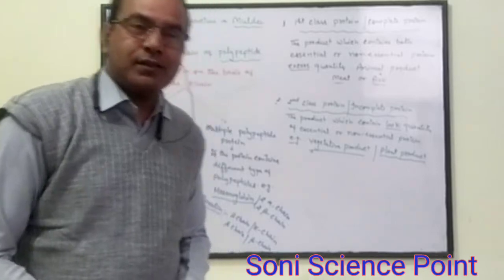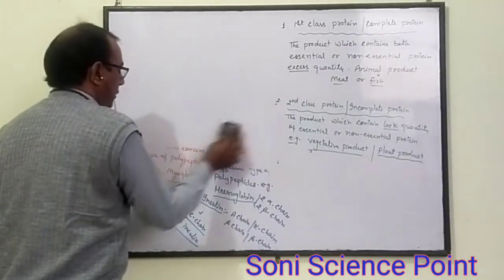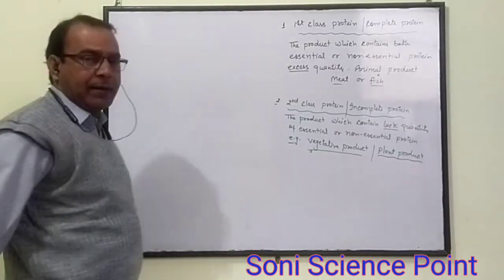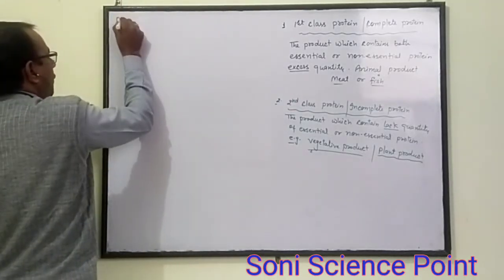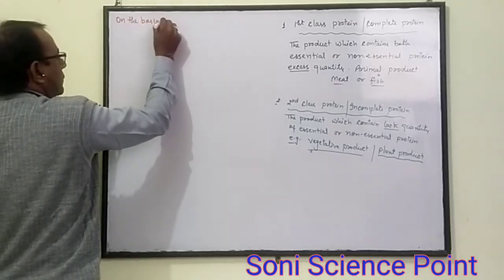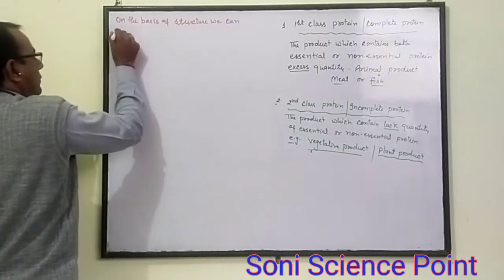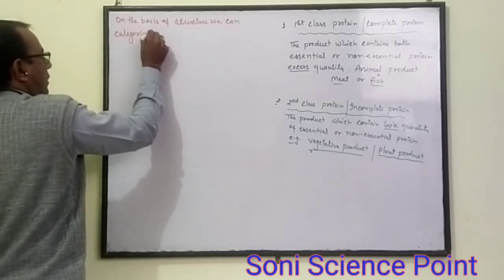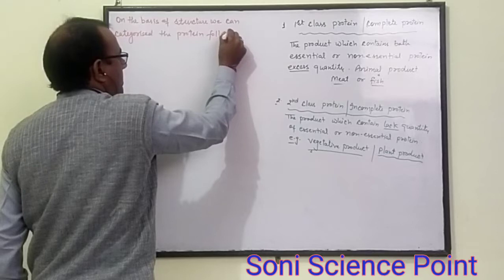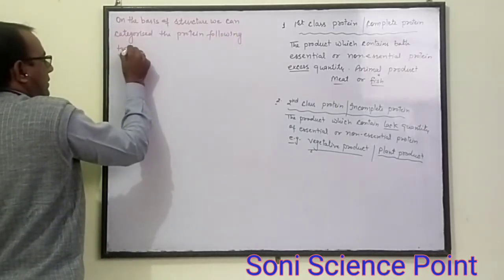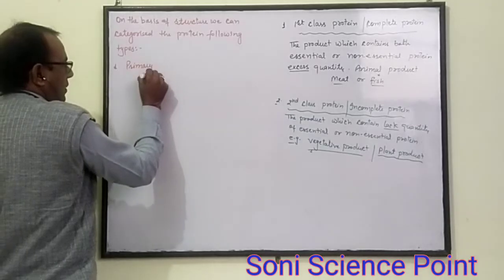Now, what is the structure of protein? On the basis of structure, we can categorize proteins into four types: primary structure, secondary structure, tertiary structure, and quaternary structure. First, take the example of the primary structure of protein.